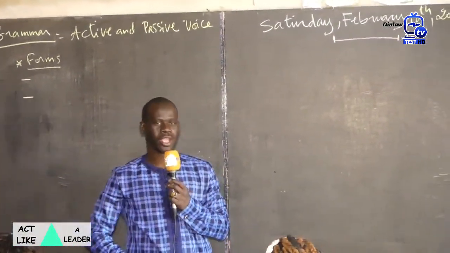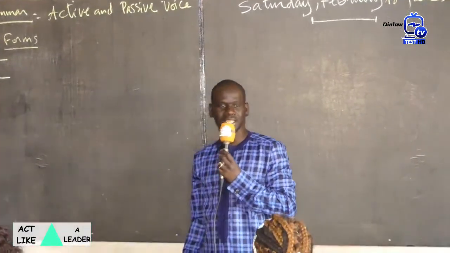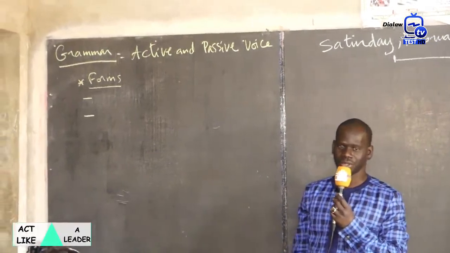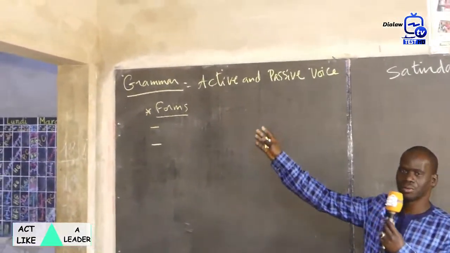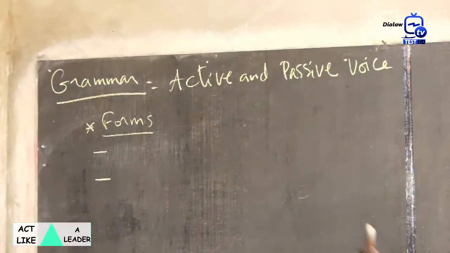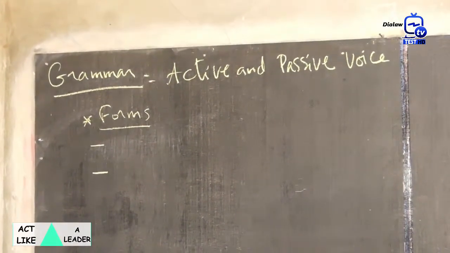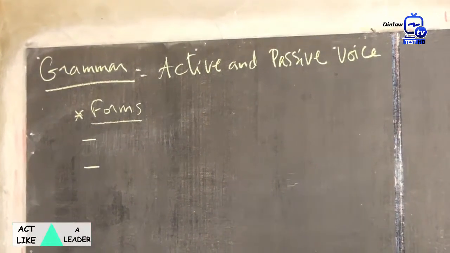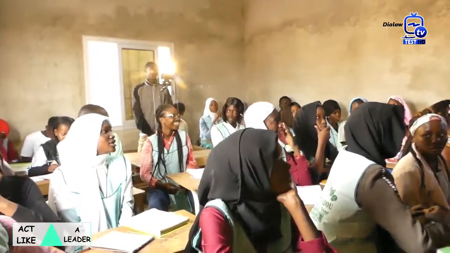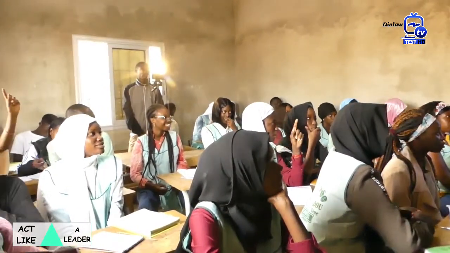Okay, so if we want to transform a sentence from the active voice to the passive voice, what is the form? What are we going to use? Who can give me the form? Yes? To be plus past participle of the verb.